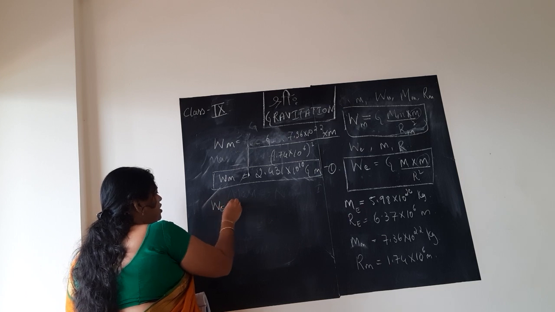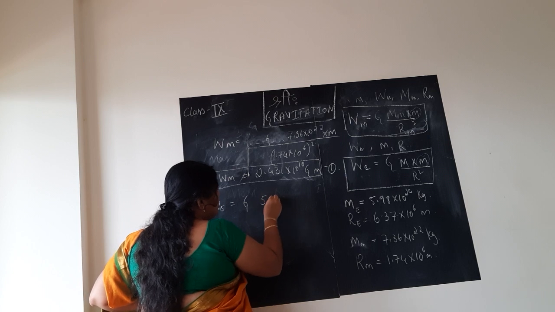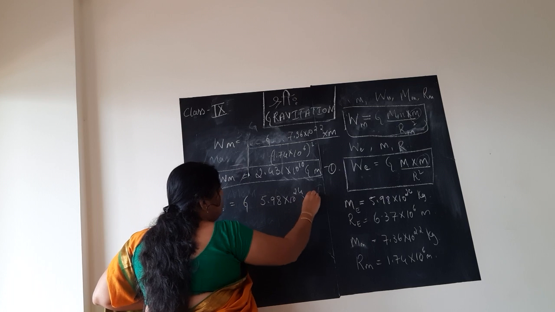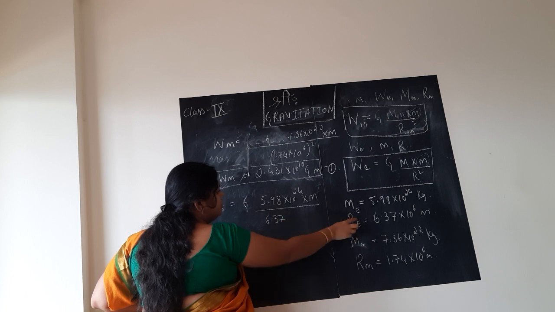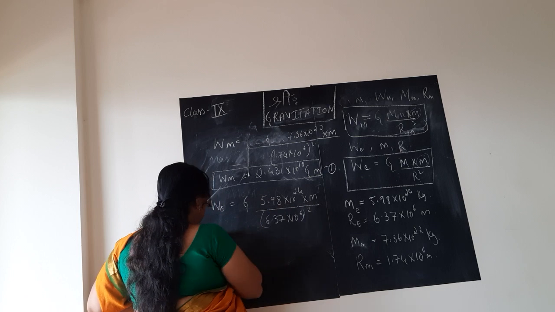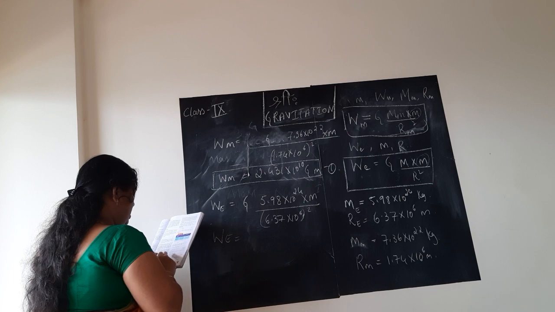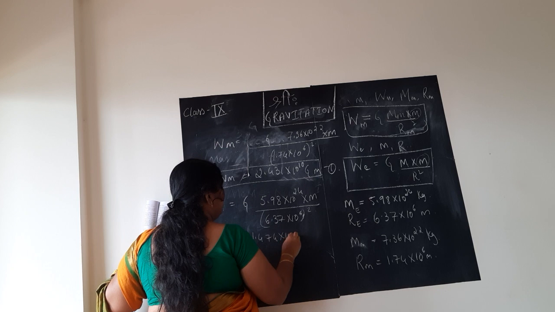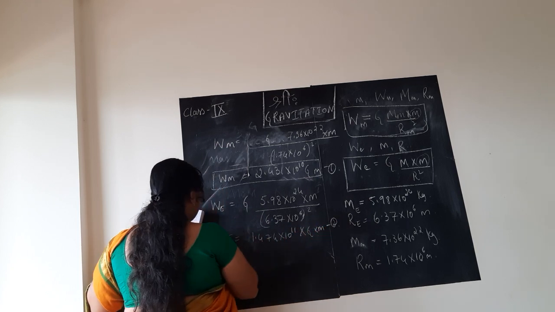Similarly, weight of the object on earth, with gravitational constant G as it is, and mass of the earth 5.98 into 10 to the power 24 into m, which we don't know, write it as it is, divided by radius 6.37 into 10 to the power 6 whole square. So weight of the object on earth, what they have given directly, we will write: 1.474 into 10 to the power 11 into G into m. Call it equation 2.